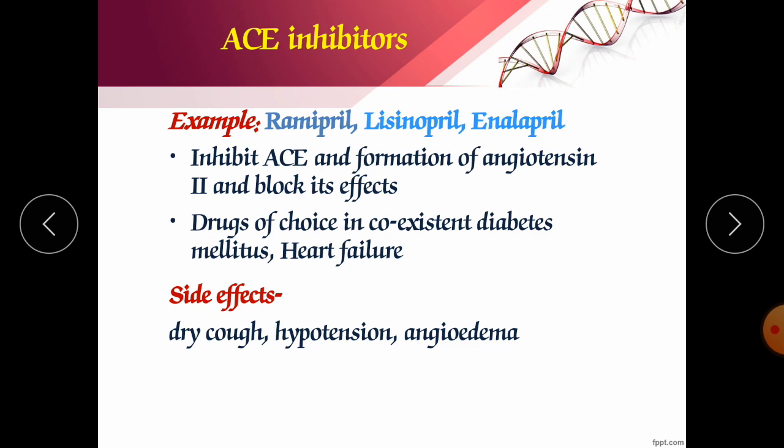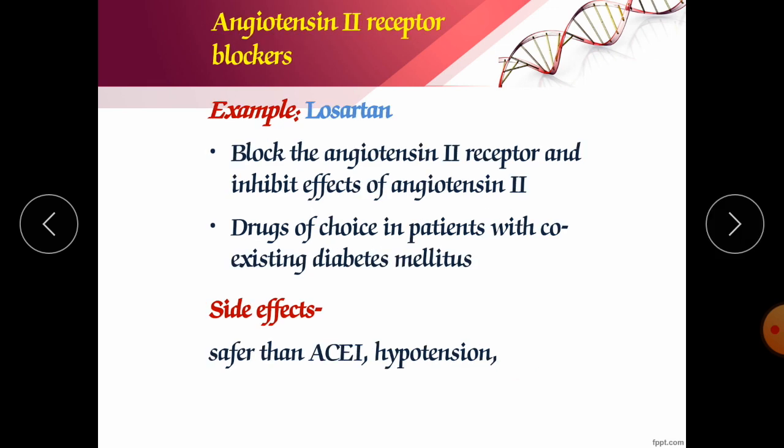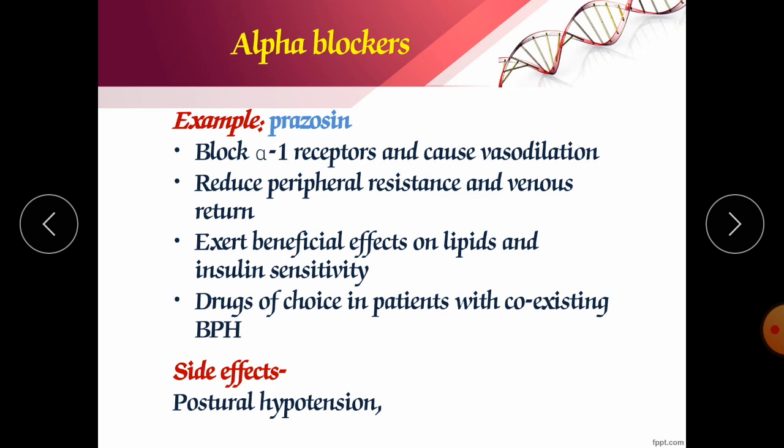They are having side effects like dry cough, hypotension, and angioedema. What is angioedema? When the accumulation of fluid occurs in our blood vessels, it is called angioedema. Angiotensin 2 receptor blockers like losartan, they directly block the angiotensin 2 receptor, due to which they result in inhibition of angiotensin 2, and they are safer than ACE inhibitors. They are having the side effect like hypotension. Any drug if you take for a longer period for hypertension, it will definitely produce hypotension.